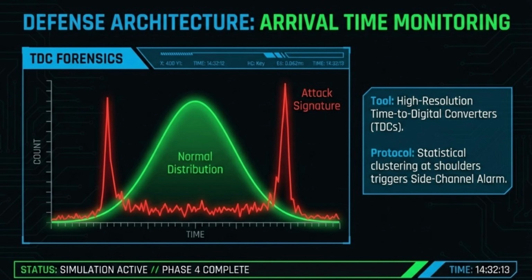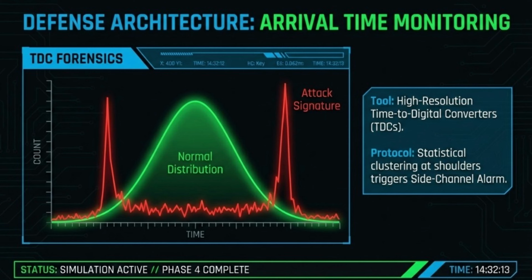However, the moment an adversary like Eve begins temporal realignment, she leaves an unmistakable attack signature. Notice the red spikes on the shoulders of the curve. This is the telltale clustering of suppressed signals that Eve has shifted to bypass the detector's peak efficiency.